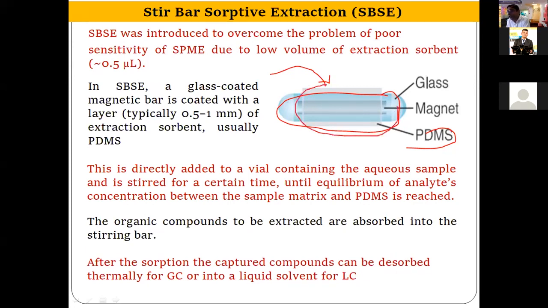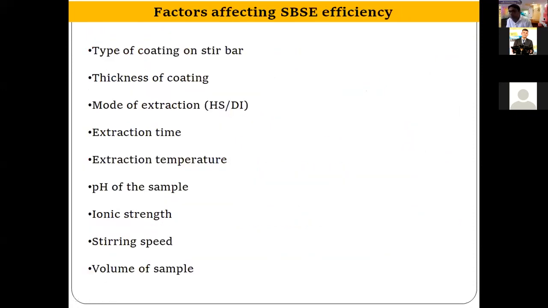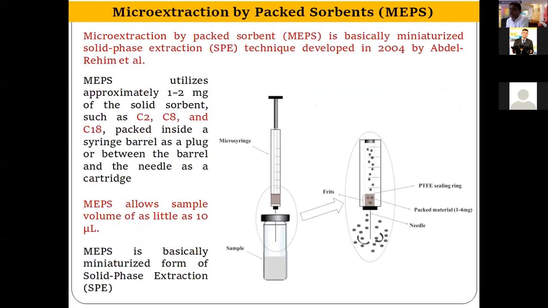This is the stirring bar. That's why it is called stir bar sorptive extraction. This magnetic bar is basically stirring in the sample, that's why it is called a stir bar. So the same parameters that I have discussed in SPME are applicable here; these are the parameters affecting the efficiency of SBSE. Now coming to the third technique, that is known as microextraction with packed sorbent.